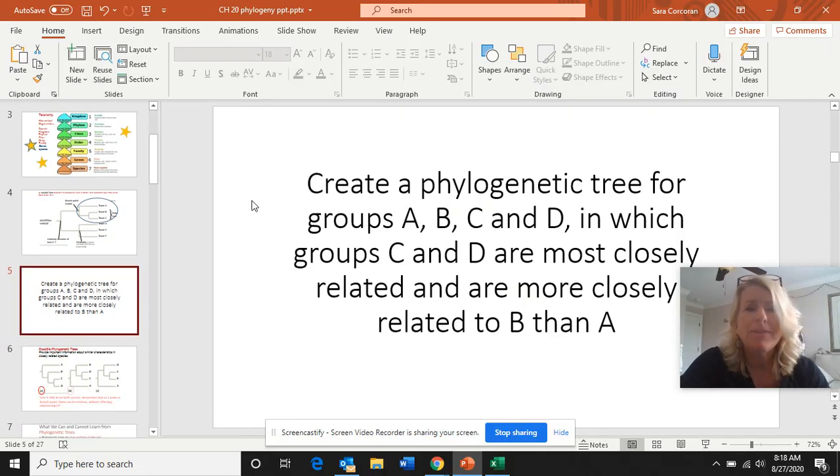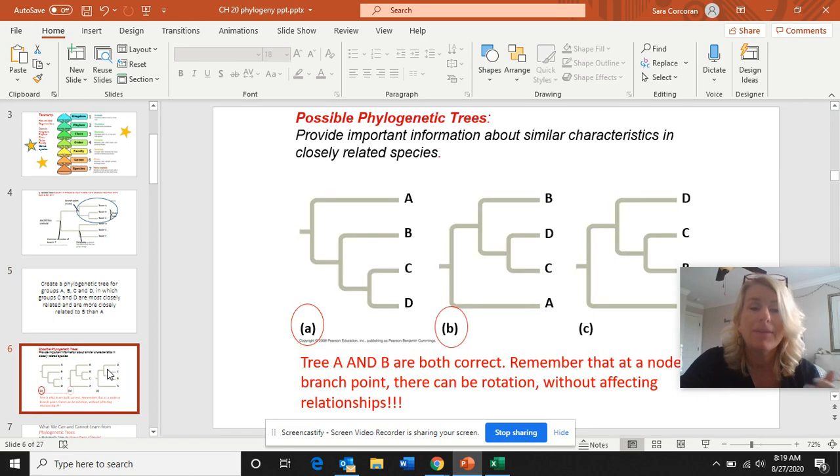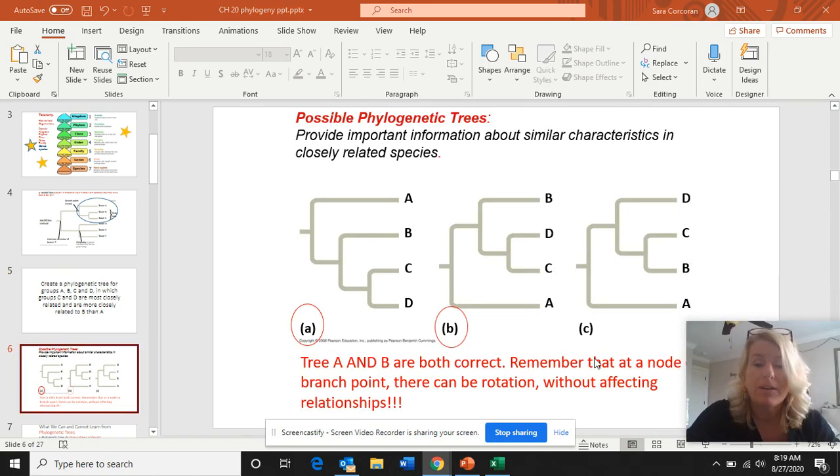Okay, so I believe you had an activity where you were charged with creating a phylogenetic tree for 4 groups, A, B, C, and D, where C and D are more closely related to one another. And then C and D together are more closely related to B, and then A is sort of an outgroup. And if you came up with something that looks like either A or B, you're spot on. They are the exact same tree, indicating the exact same information, even though they look a little bit different.